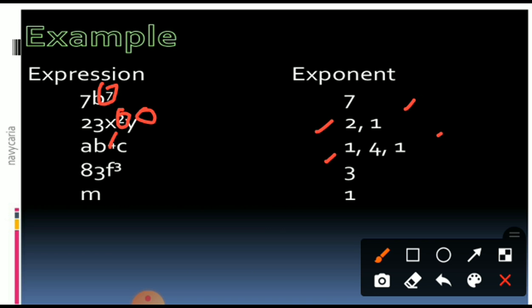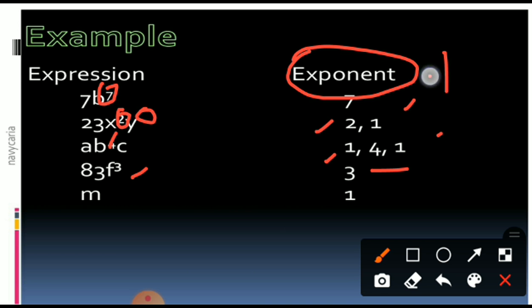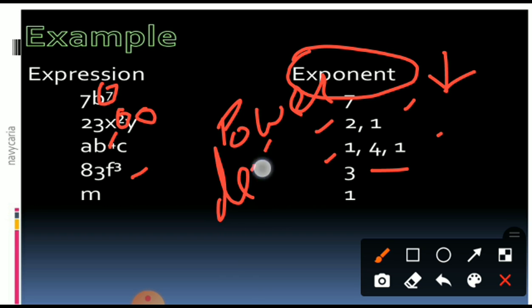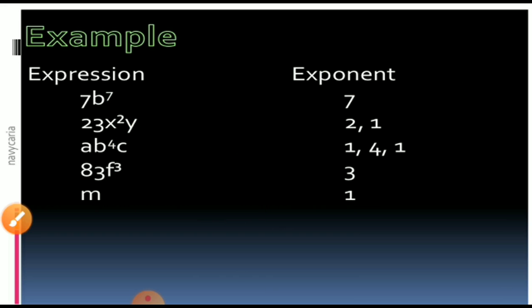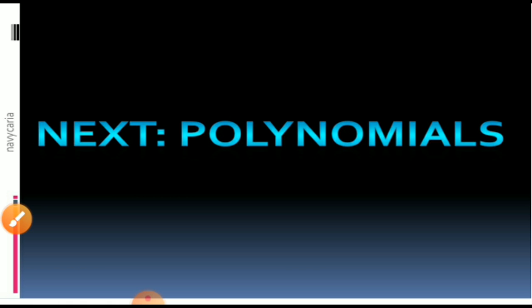Does 83 have any exponent? Sorry, this is the constant or coefficient. How much is above f, beta? 3, so its power is 3. You may be confused. Its exponents are written. So exponent is the same as the power. Sometimes they can ask it as degree. So don't worry about the degree. You know what the degree is. Isn't it? Correct. How much is above m, beta? 1. So the answer is 1. I hope you have a clear idea regarding these expressions.